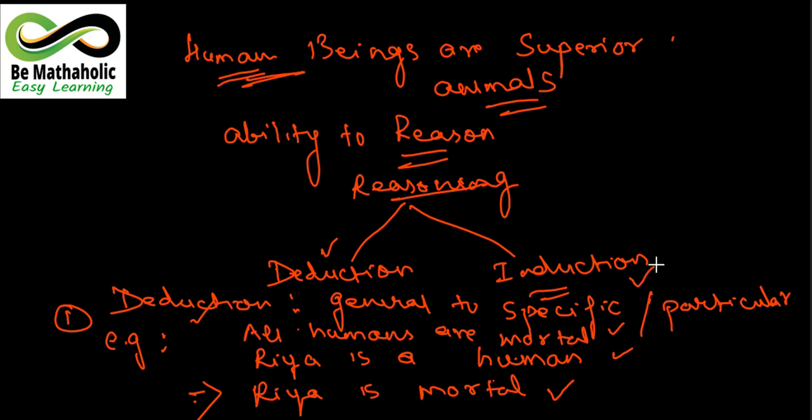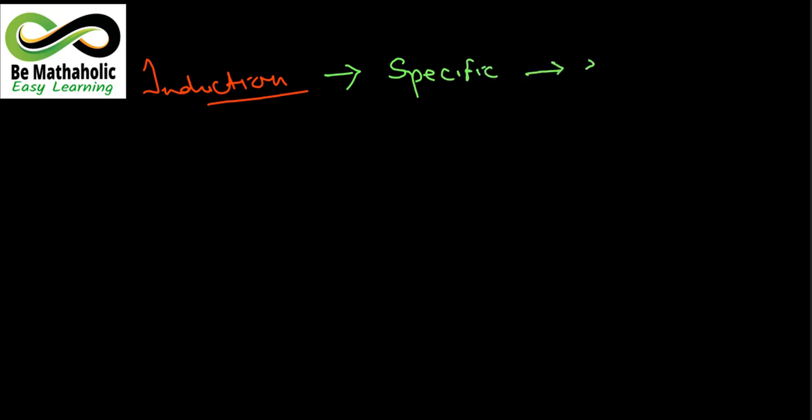Now let's come to what is induction, or inductive reasoning, or induction in general. Next is induction. Okay, now this induction is just the reverse of that. I mean, from here you start from something specific and you come to something general. मतलब इसका उल्टा होता है, हमको specific चीजें हमारे सामने होती हैं and we reach certain general things. From specific to general we come across. Okay, let's see with examples.